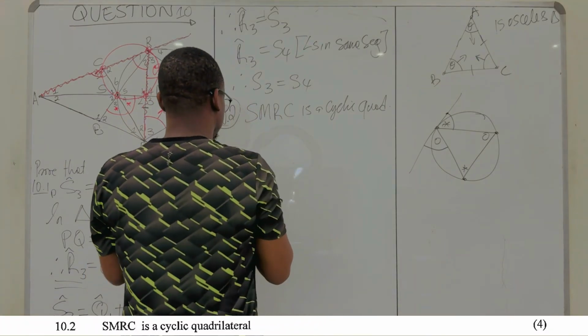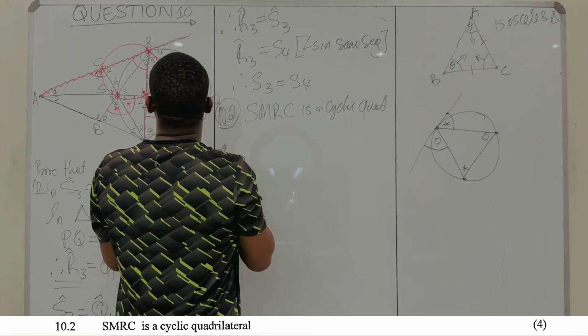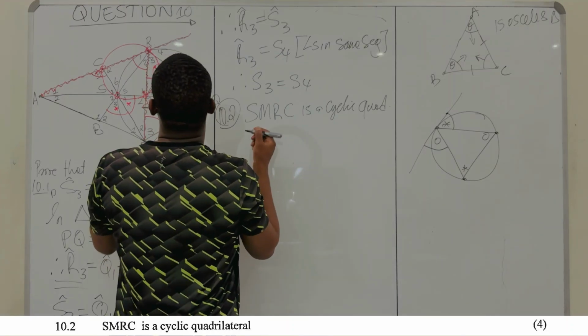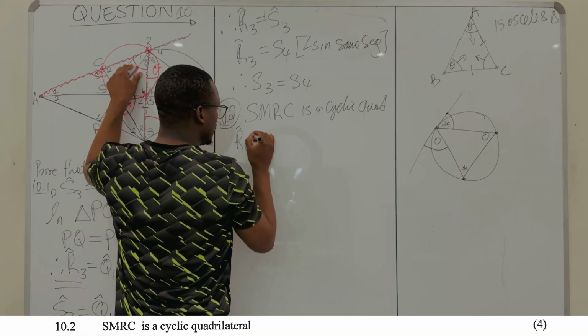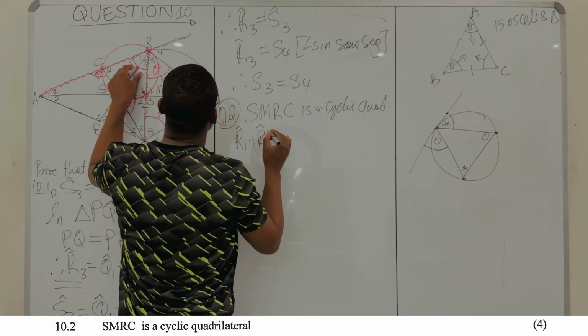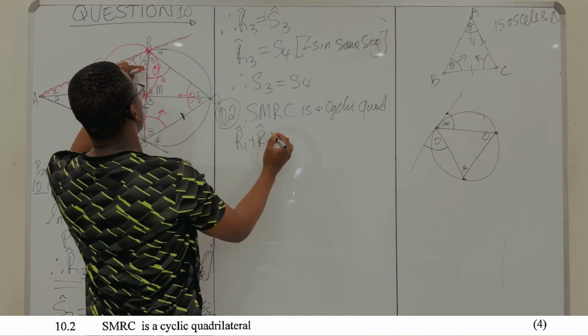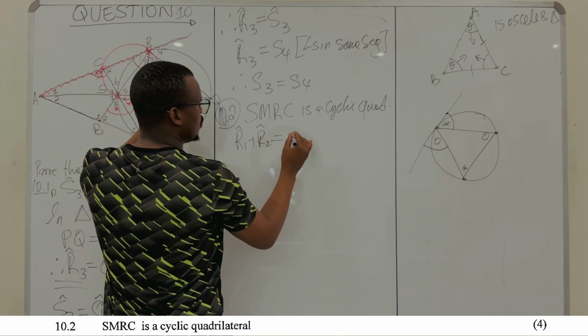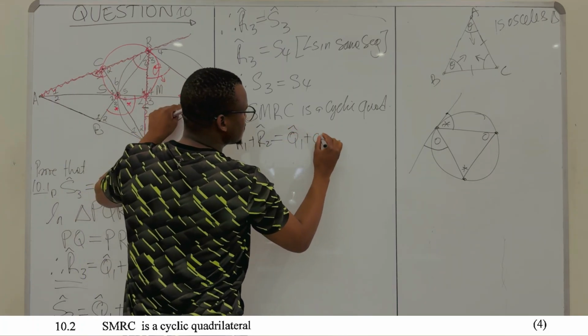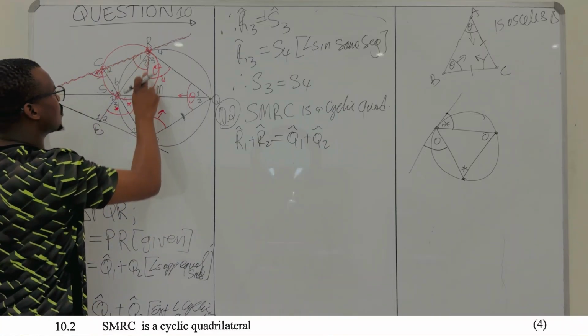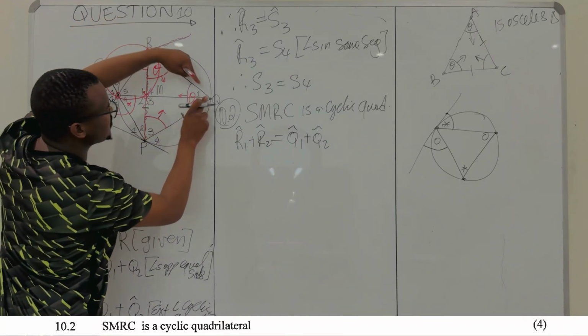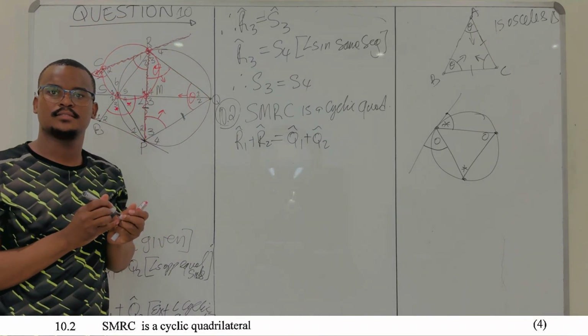So what do you say? You say, okay, R1 plus R2, this angle, R1 plus R2, is equal to Q1 plus Q2. Why am I saying this? The angle between the tangent and the chord is equal to the angle that this chord subtends on the other segment.